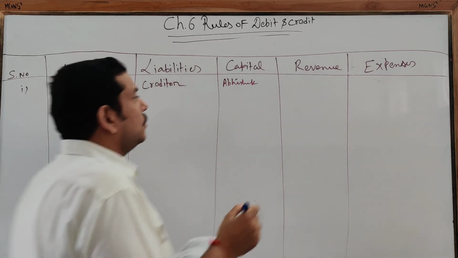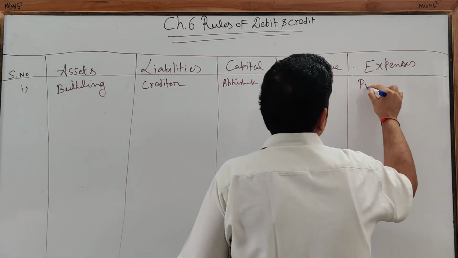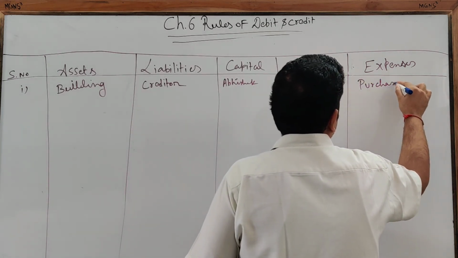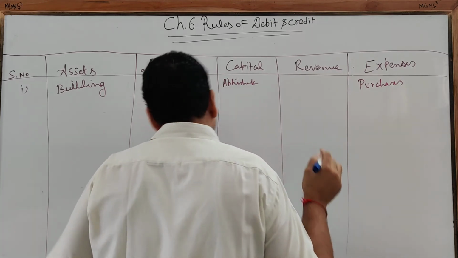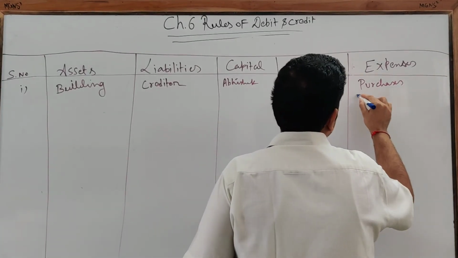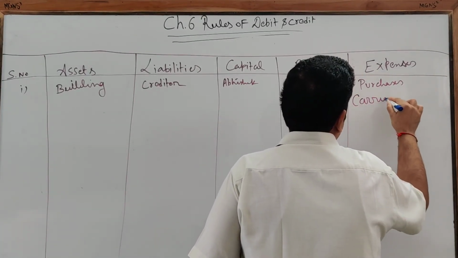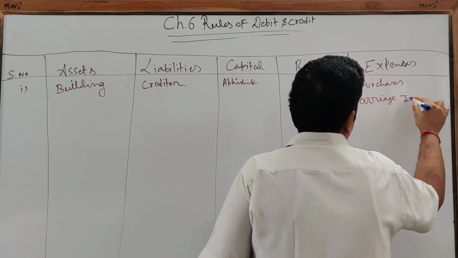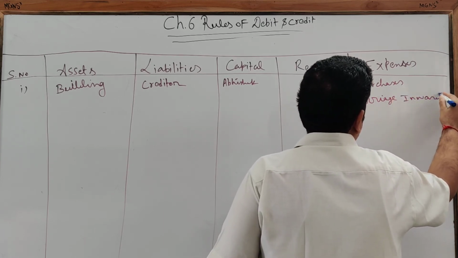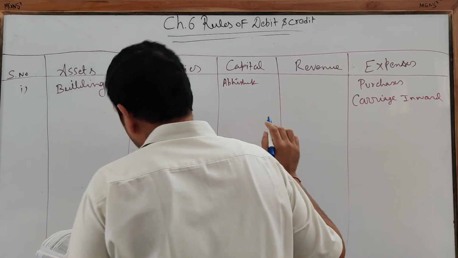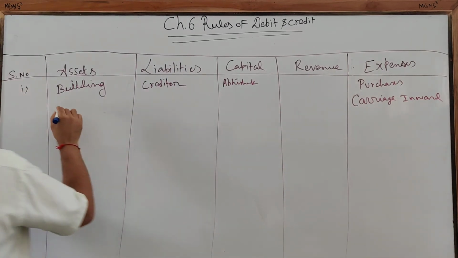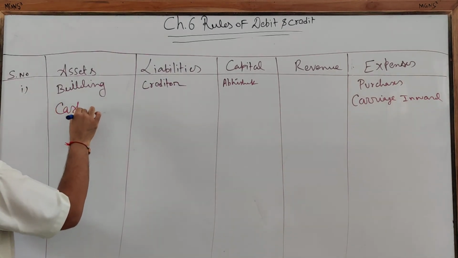Next is purchases account. So purchases account is an expense, so it will come here. Carriage inward, again it's an expense. Cash account, cash is an asset. So it will come here.